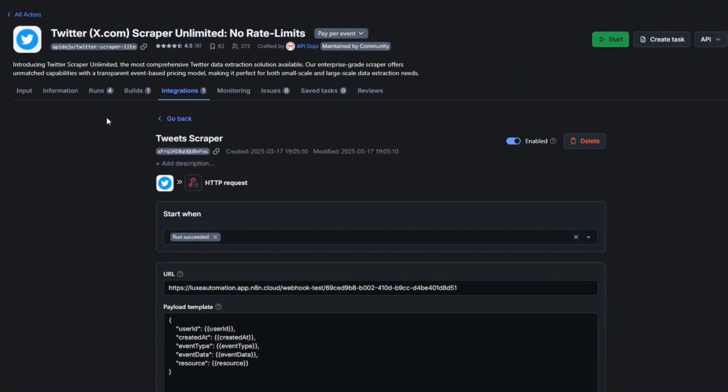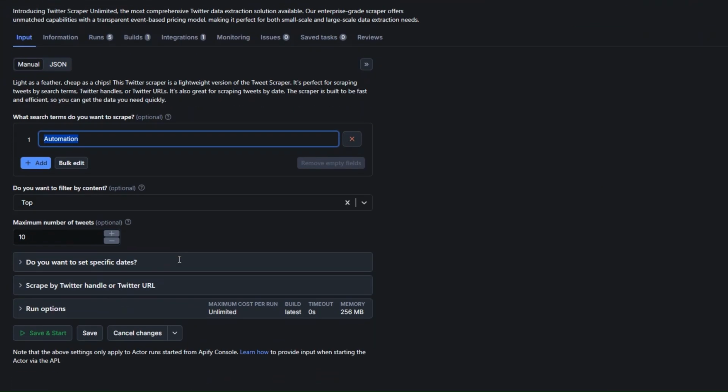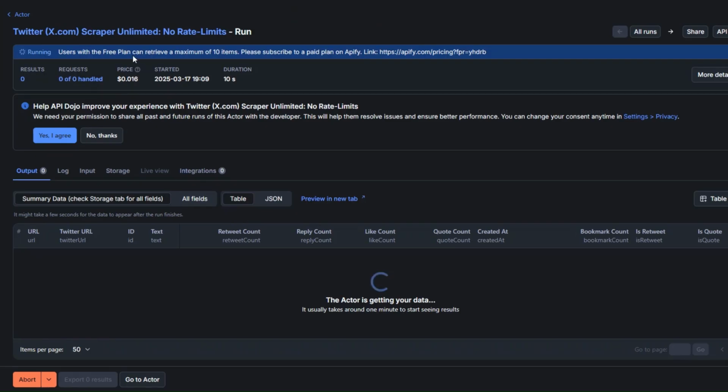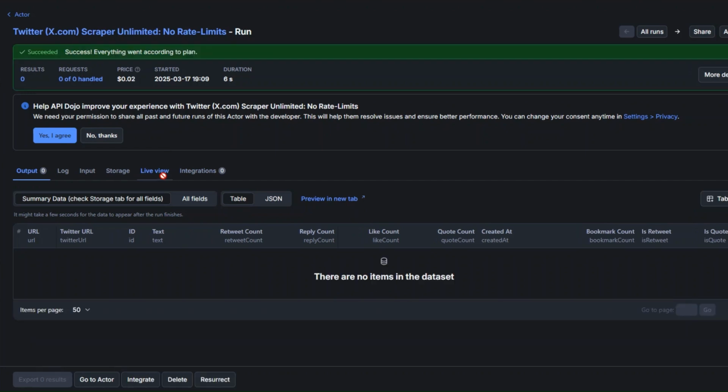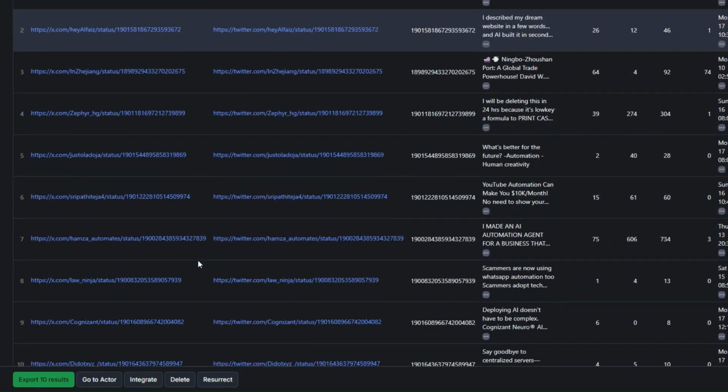And then I'll go back to our tool. Click on inputs. Yeah, we can scrape 10 tweets on automation. And I'm going to click on save and start. You can see that our tool is running. Yeah, it scraped for us the 10 tweets on automations right here.